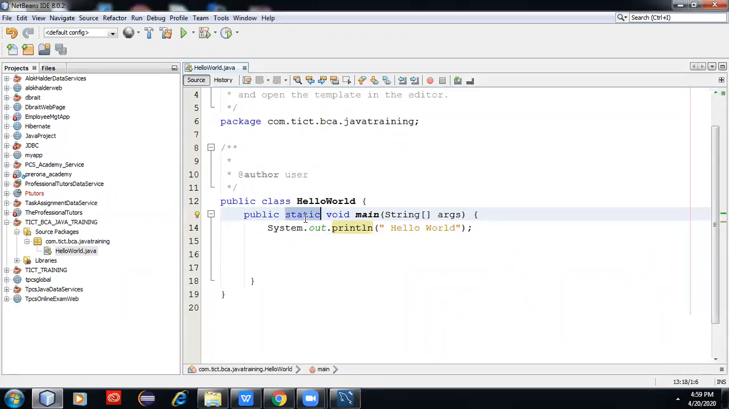Next is static. Why is static there? If we do not use static, what will happen? If we try to compile the Java program, and if you